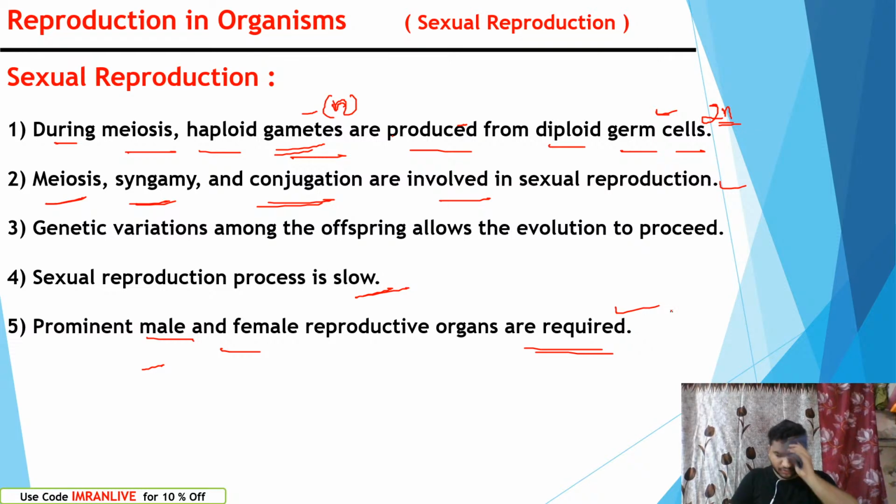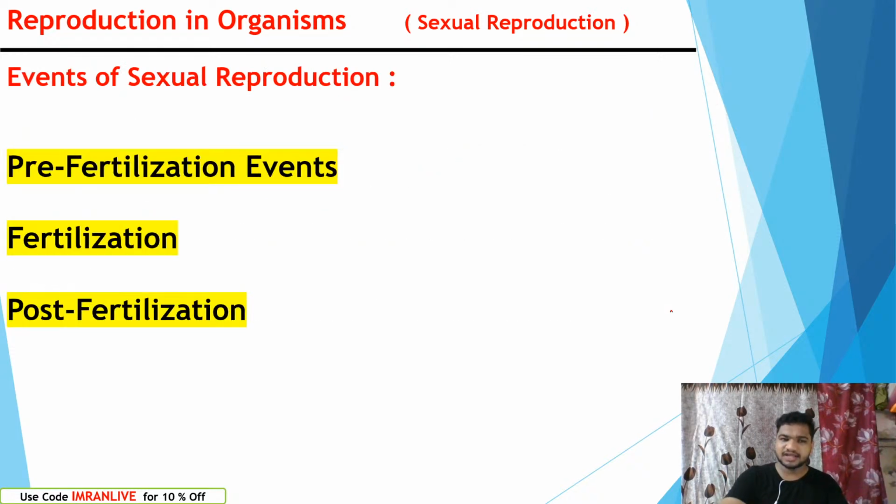Without male and female reproductive organs, copulation cannot occur. Without copulation, the sperms cannot be released into the female reproductive tract. There we cannot see formation of the zygote. So the male and female reproductive organs are necessary.